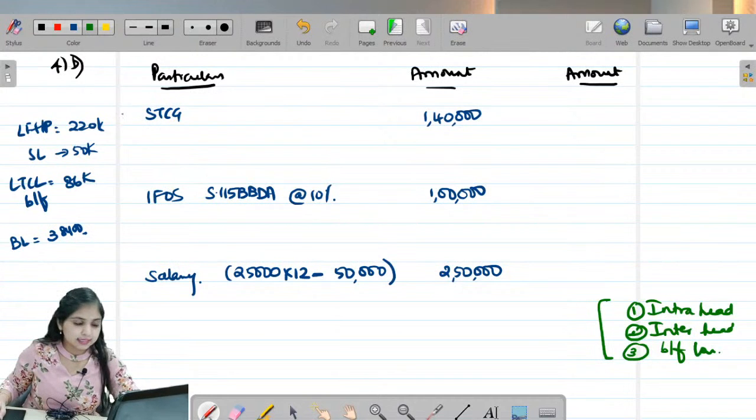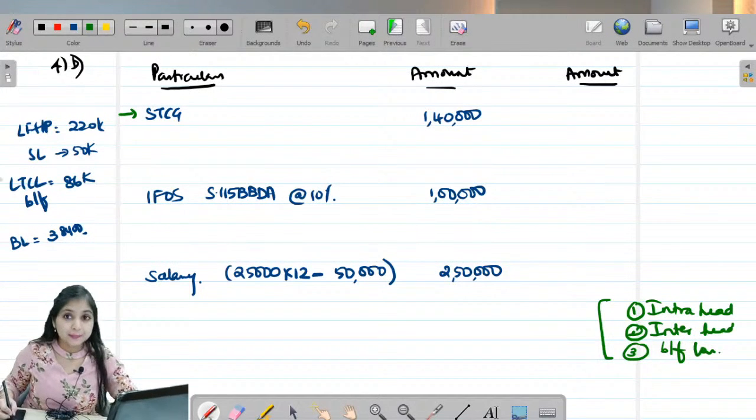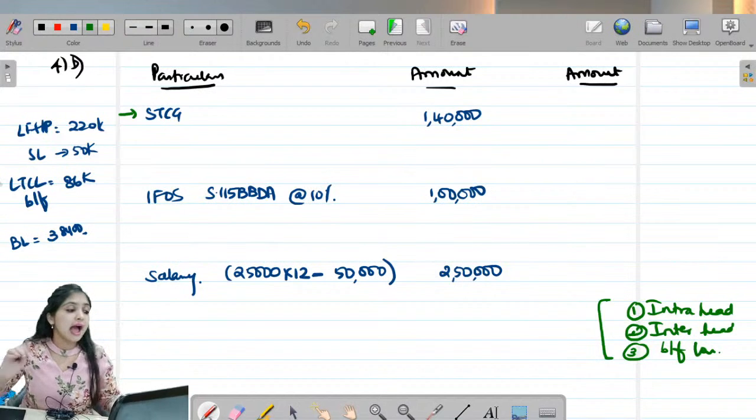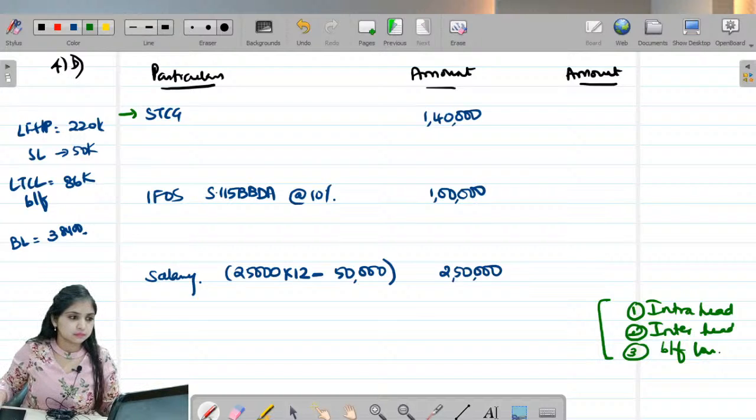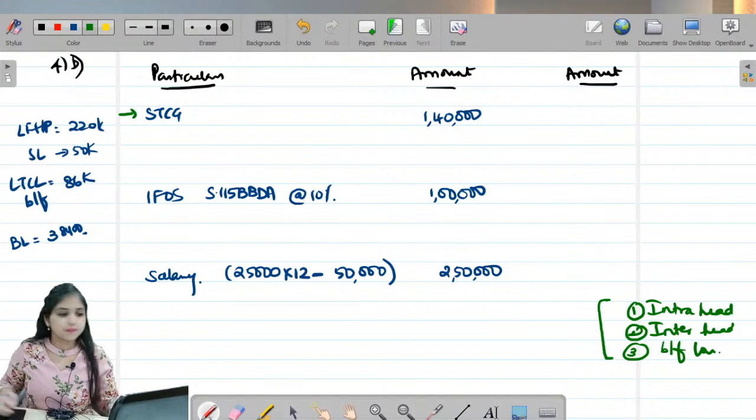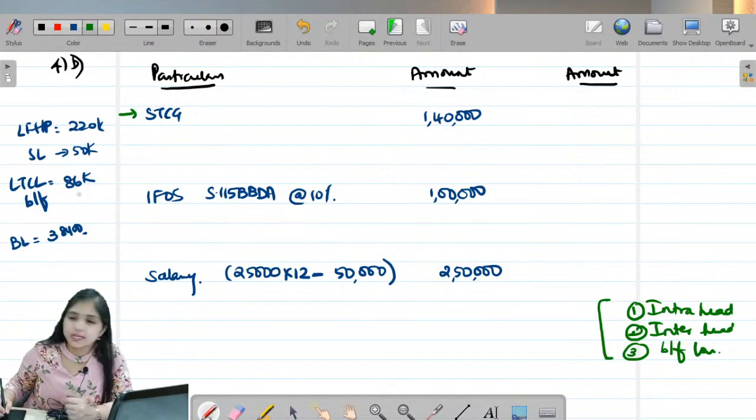First of all, we have the capital gains head over here. Under capital gains, in the current year, have we incurred any loss? Tell me yes or no. Come on guys, answer. No, right? In the current year we have not incurred any capital loss.